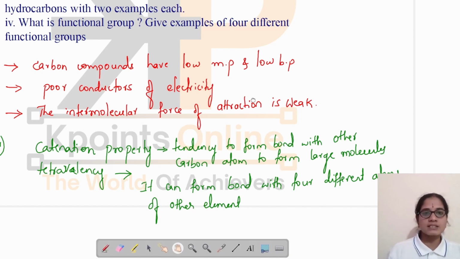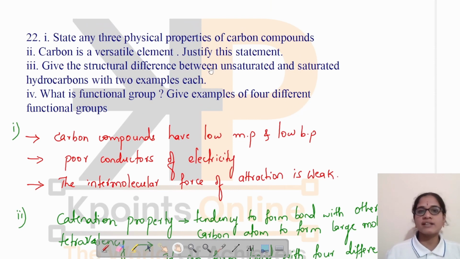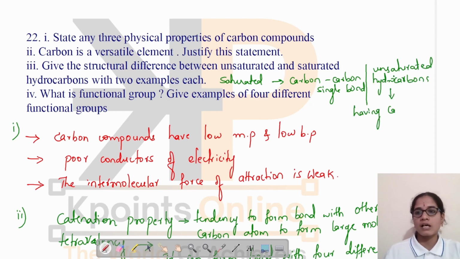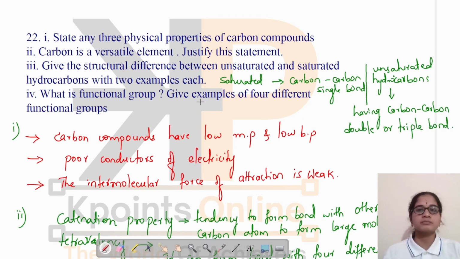And also they have asked, give the structural difference between saturated and unsaturated hydrocarbons. Saturated means having carbon-carbon single bonds. And unsaturated means having carbon-carbon double or triple bonds. Okay. We have to give examples for them.